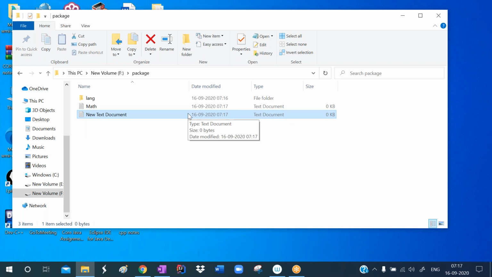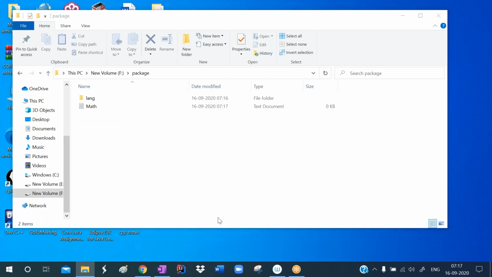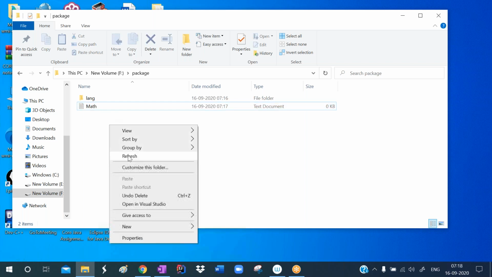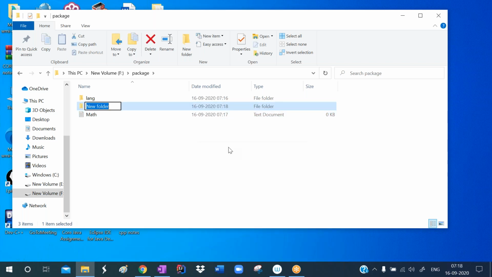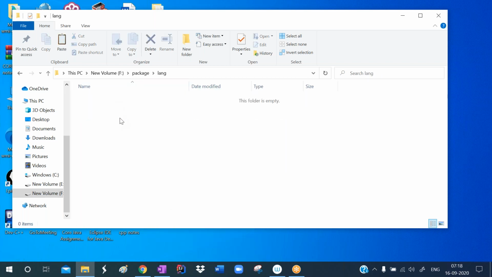But for another class, I want to give the same name math. So for that, I'm creating another folder here, and I'm giving the name util.